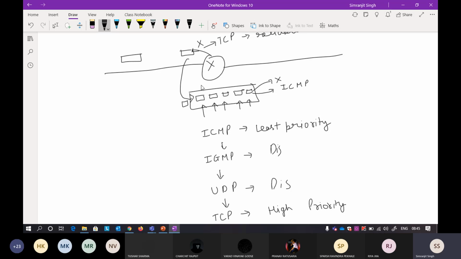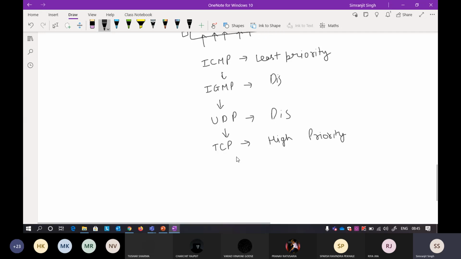Now you're seeing here that the IP protocol is not reliable at all. Because IP uses ICMP and IGMP, most of the time ICMP and IGMP are discarded on the way. If you are not receiving a message, there is no need to worry. We do not resend ICMP again and again. I will show you why we do not send ICMP again and again. Okay, so that is how your protocol field works.